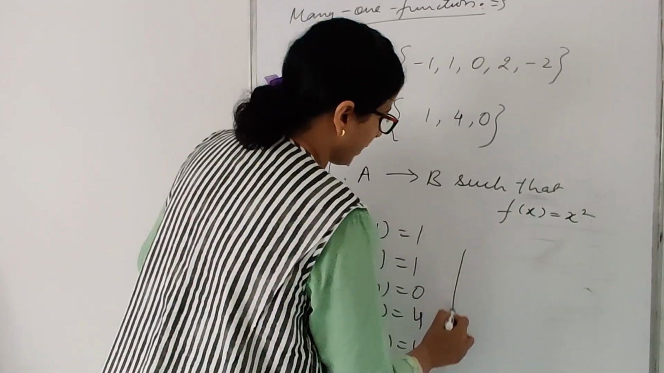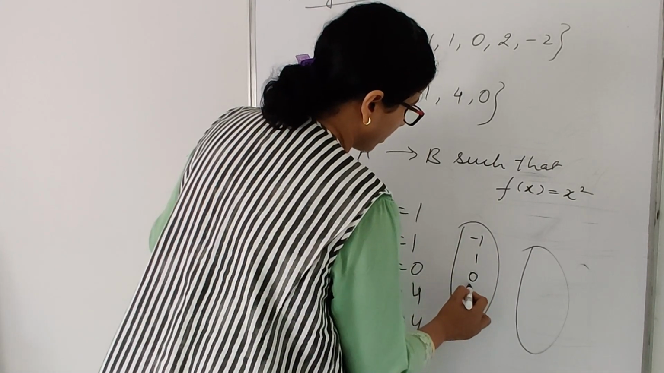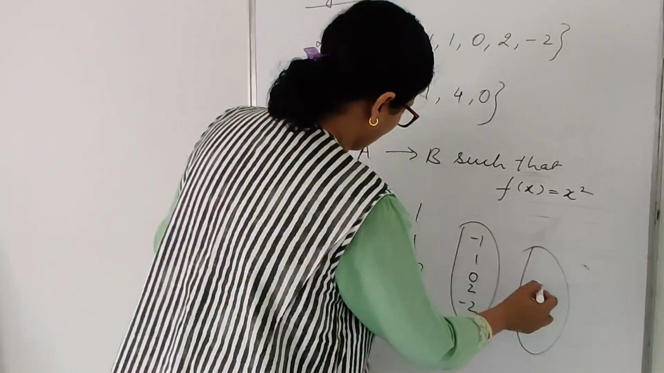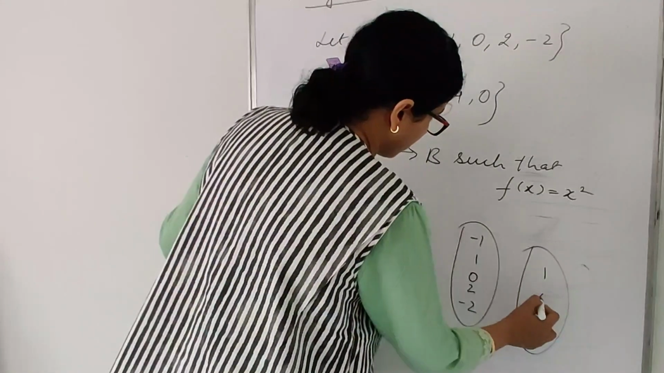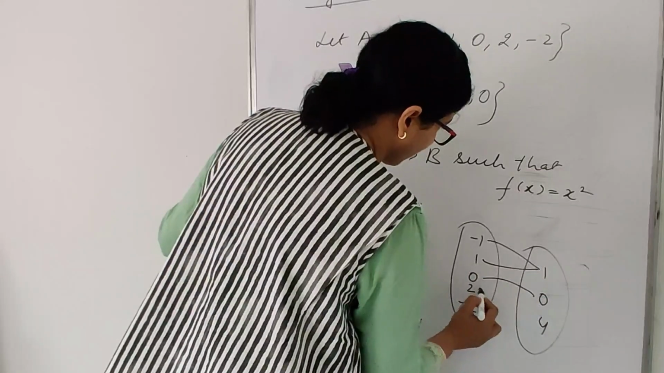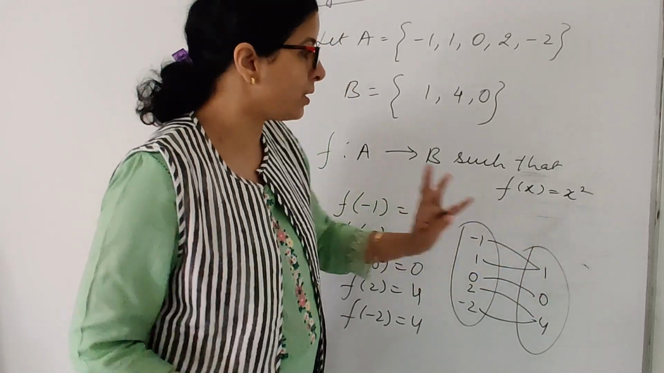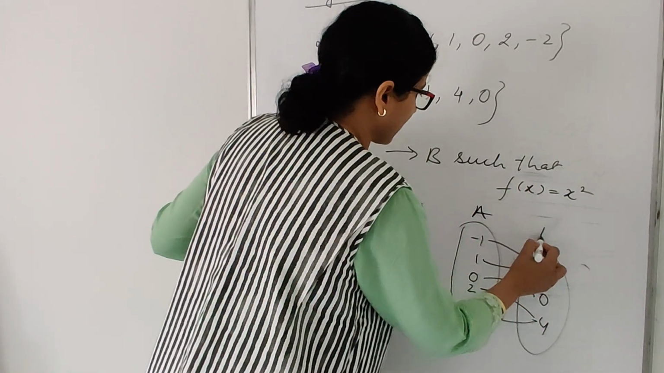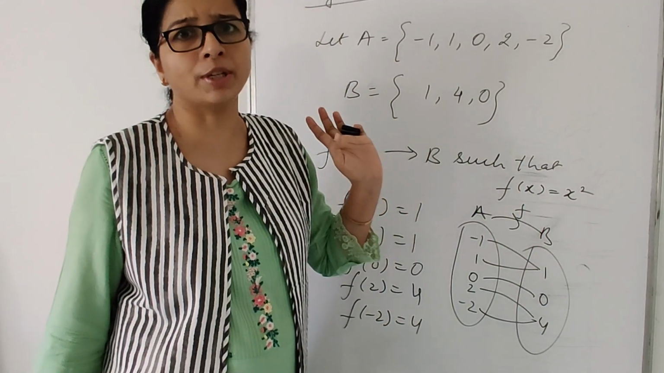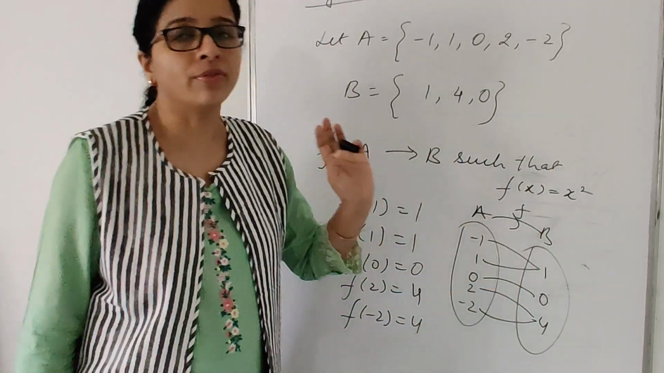Right? If I draw the diagram, what I am getting? -1, 1, 0, 2, -2. Right? And here what I am getting? I am getting here 1, 0, 4. So 0 is going to 0, -1 and 1 are going here. So my two elements have the same image in set B. If you write here A and B under the function, same image. Okay. So this is nothing but your many one function.